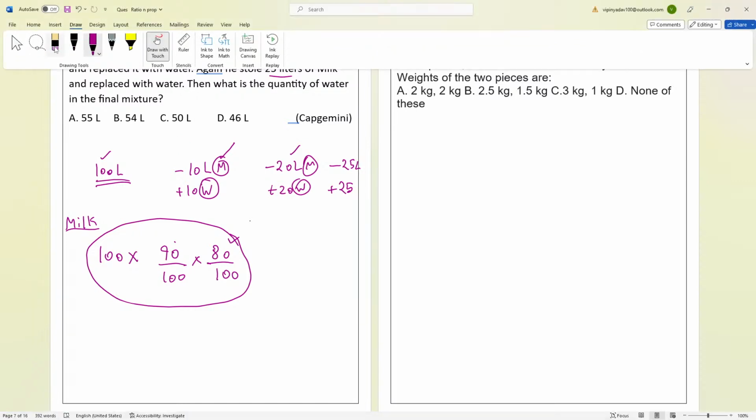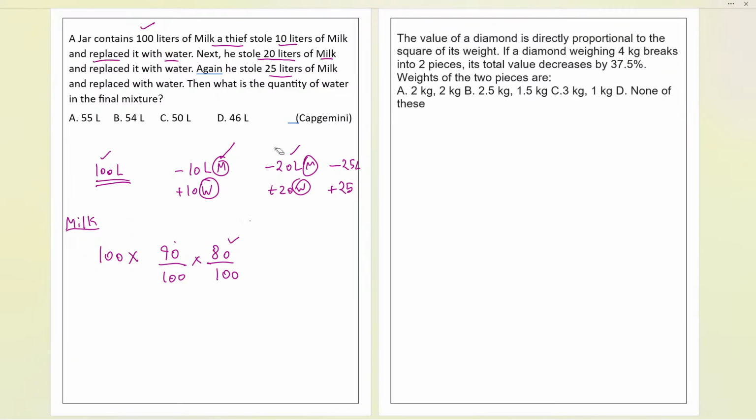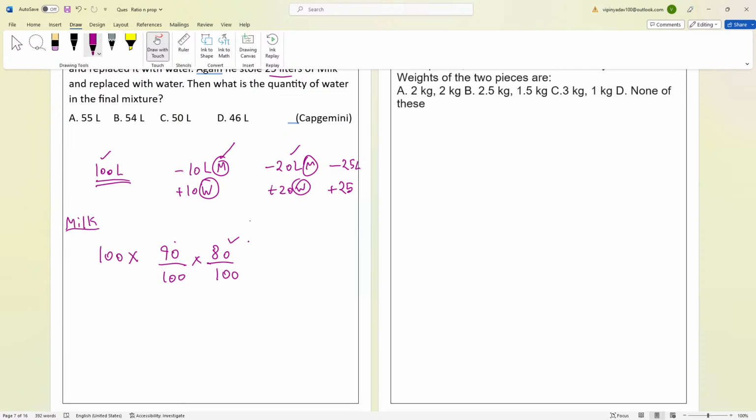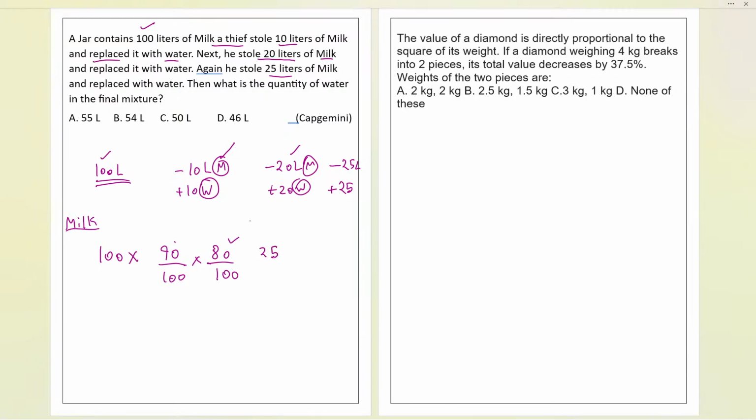Again, I'll do the same. At last we have the 25 liters over here. If 25 is gone again, the remaining will be 75 out of the total 100. This will be the remaining milk. So now this is the fraction of milk which is now left.